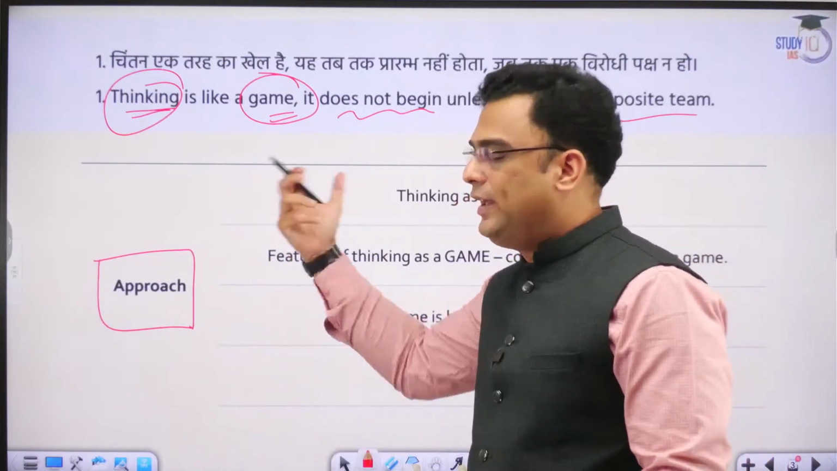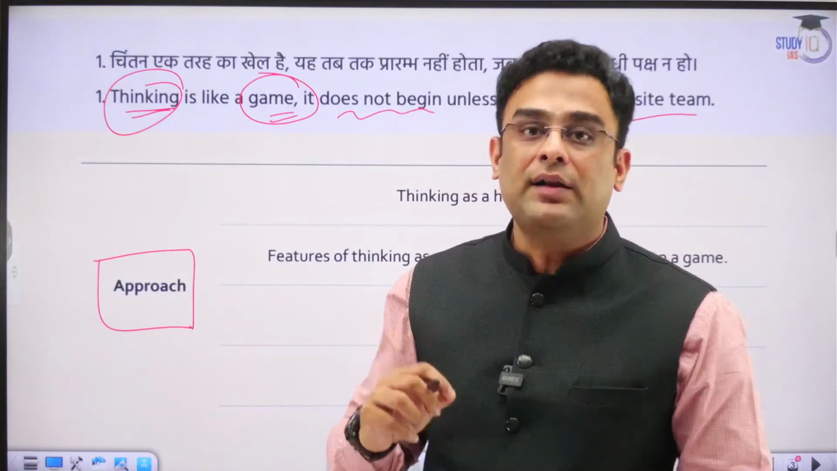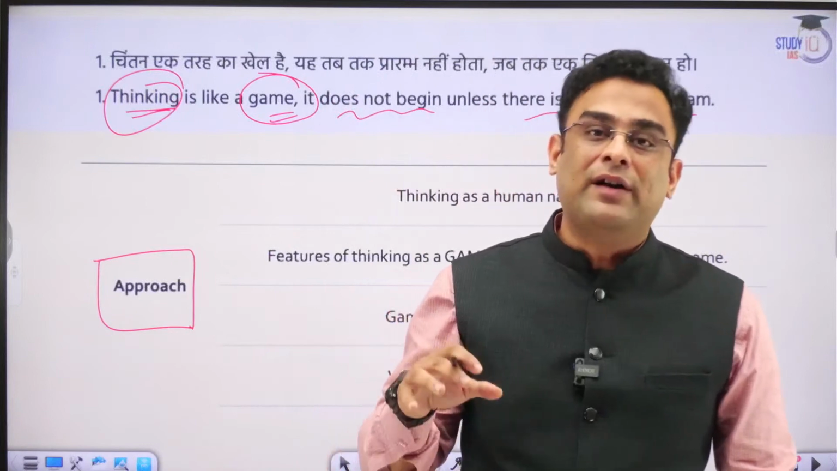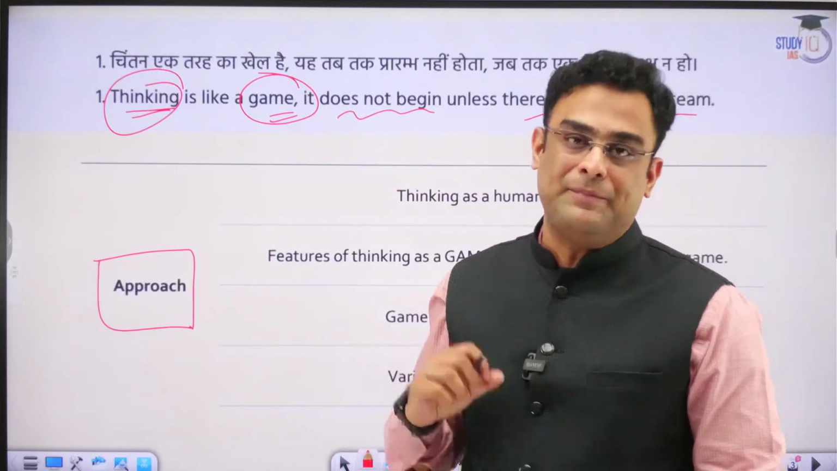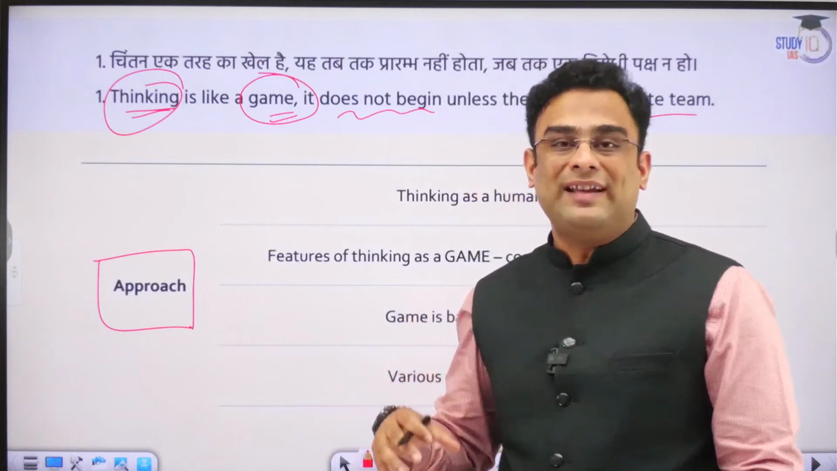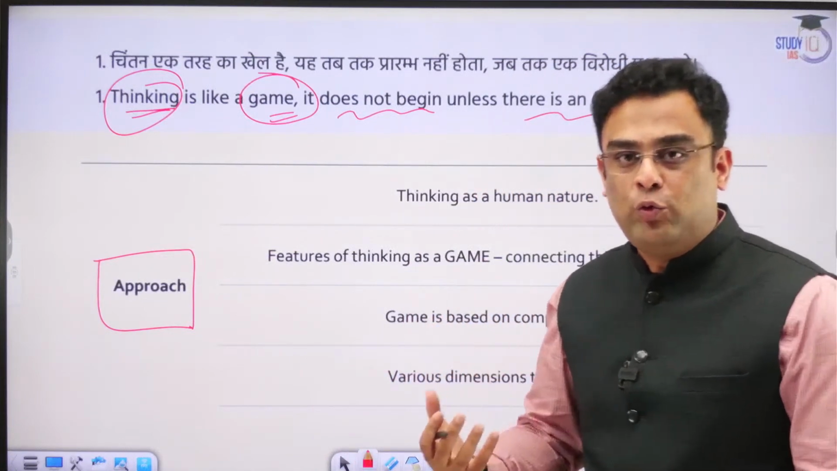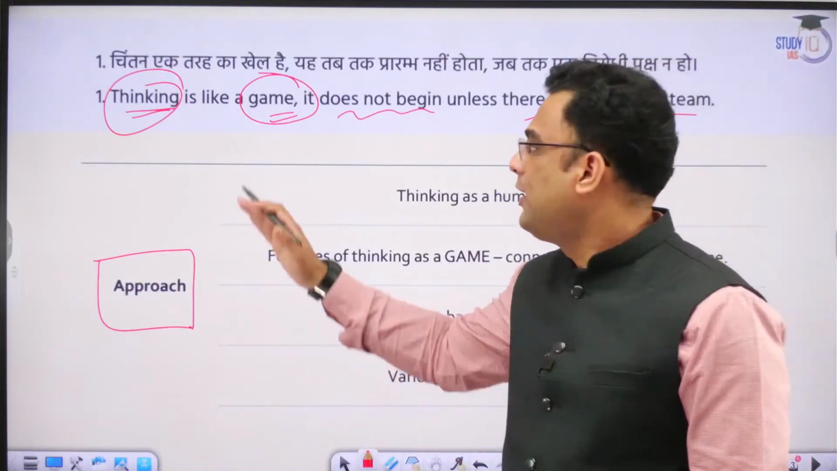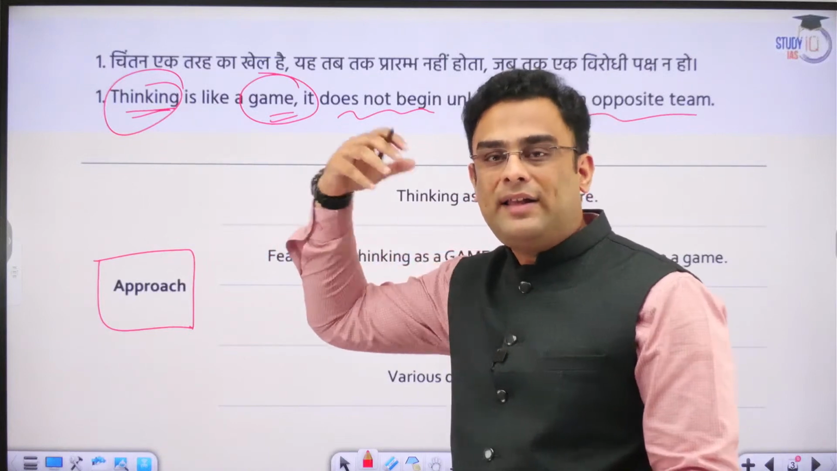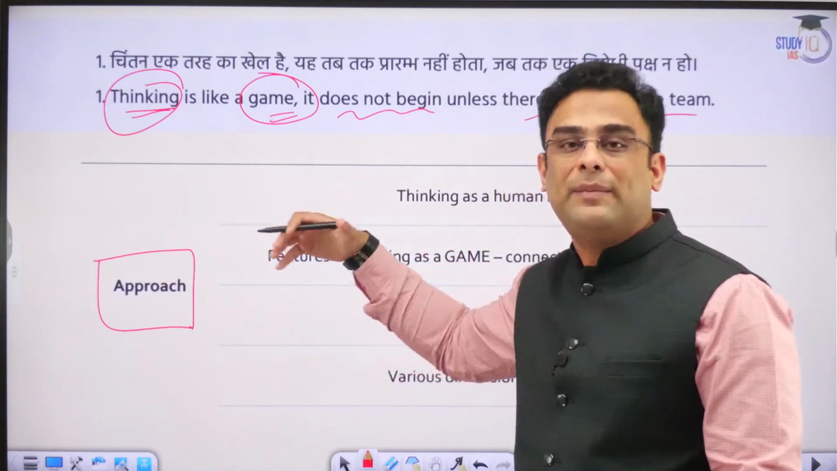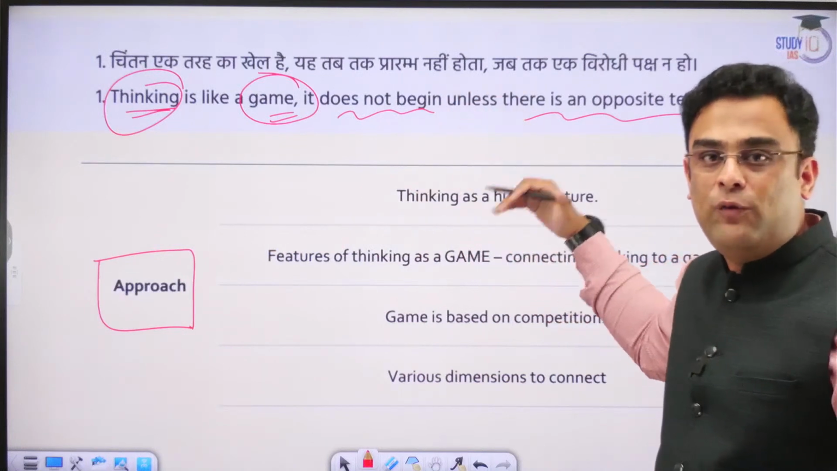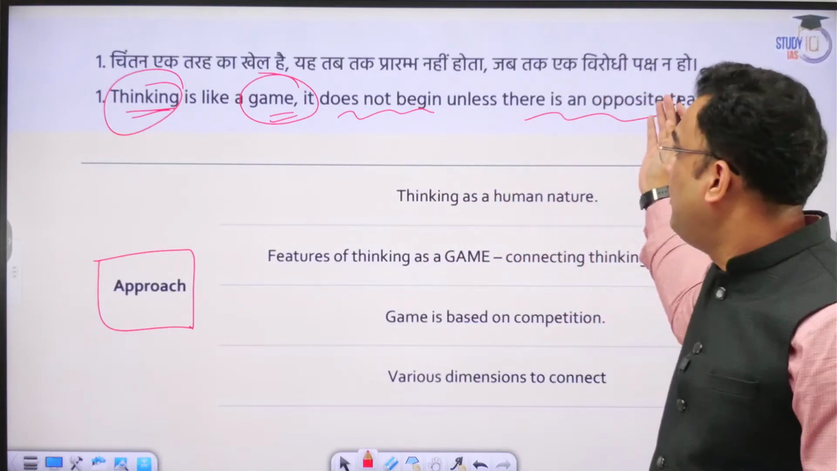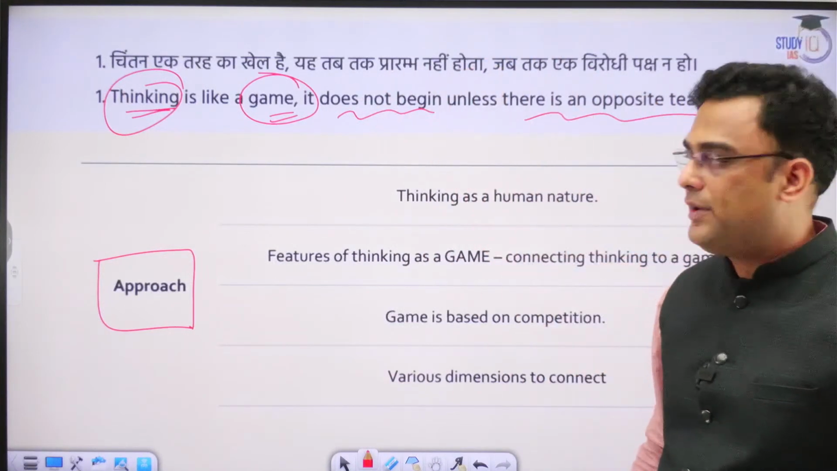The words that are used in essay topics are used in a metaphorical sense. As in, these words have a deeper hidden meaning within them. These words are not just to be taken in a literal sense. So it's crucial that we bring out the depth of their meaning. So in your rough work, you are going to identify or define what is meant by thinking, what is meant by game. And then you will talk about the relationship between the two. Whether the opposite team is required for the former.